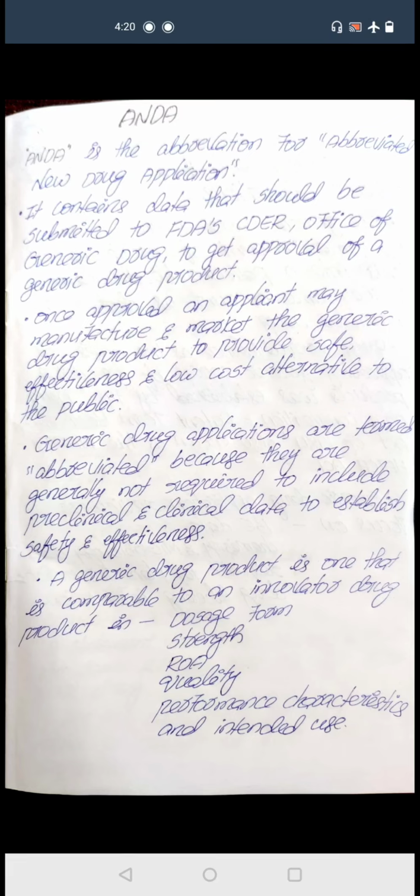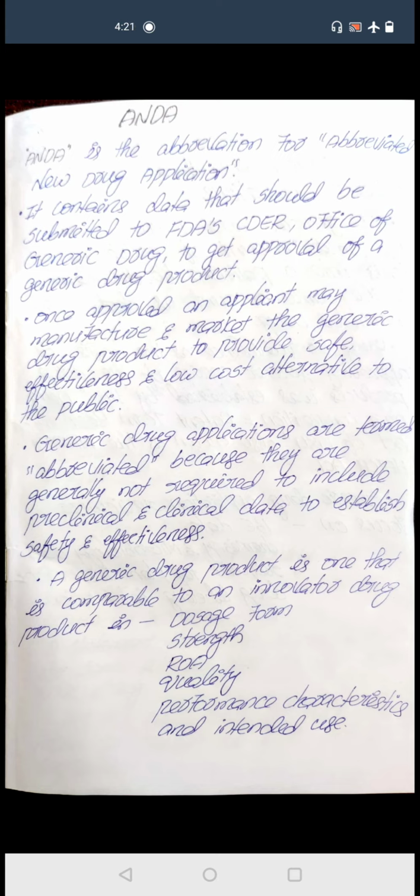Hello students, we are going to discuss the abbreviated new drug application, that is ANDA, otherwise we also call it an AND application. Normally, an abbreviated new drug application means we are submitting the data to the FDA CDER. FDA means Food and Drug Administration, and CDER means Center for Drug Evaluation and Research.